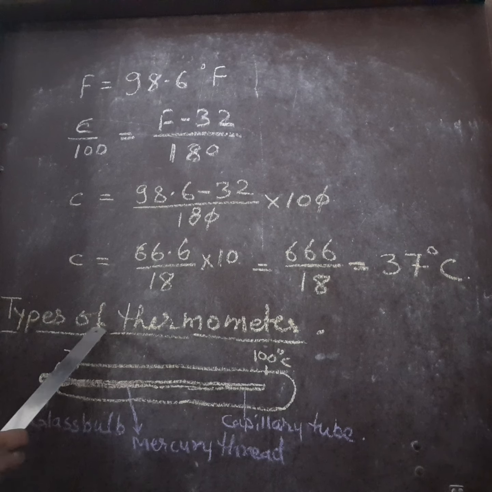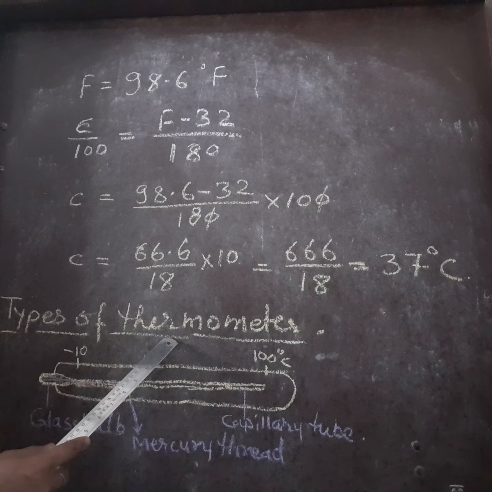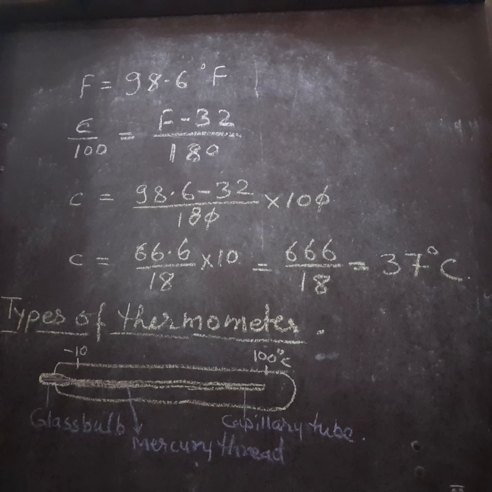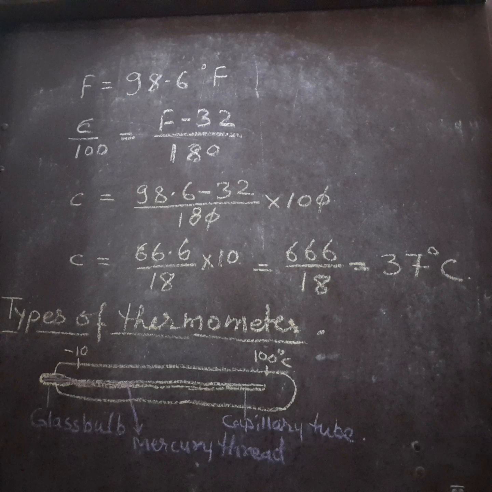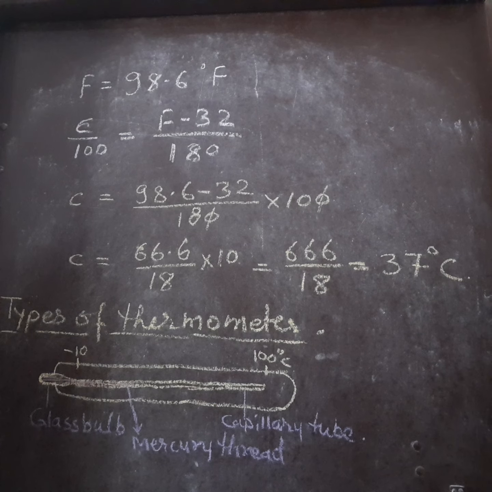Now we come to types of thermometer. Mainly there are two types of thermometer. One is the laboratory thermometer, which is used in laboratories for measuring higher temperatures, and the other is the clinical thermometer, which is used by doctors to measure the temperature of the human body.